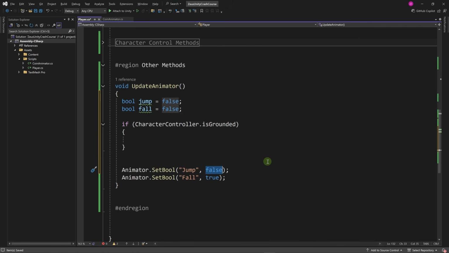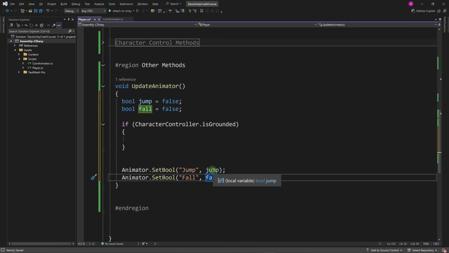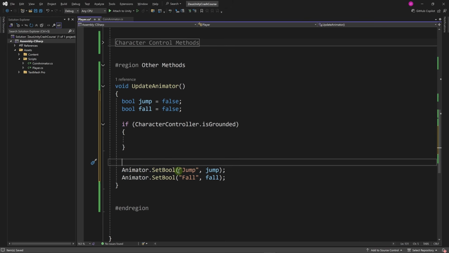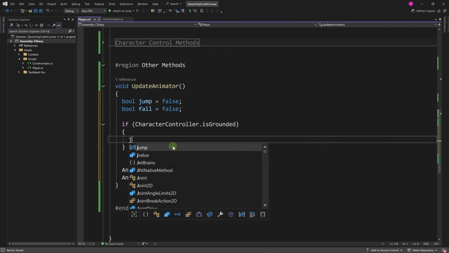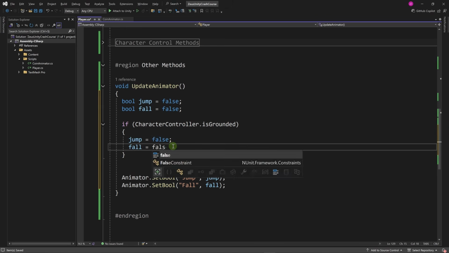Here we're going to set jump to jump and then fall to fall. I'm doing this because I don't want to repeat these lines over and over again. Let's just modify these variables and at the end update the animator once and for all. When we are grounded, we're going to set jump to false and then fall to false.